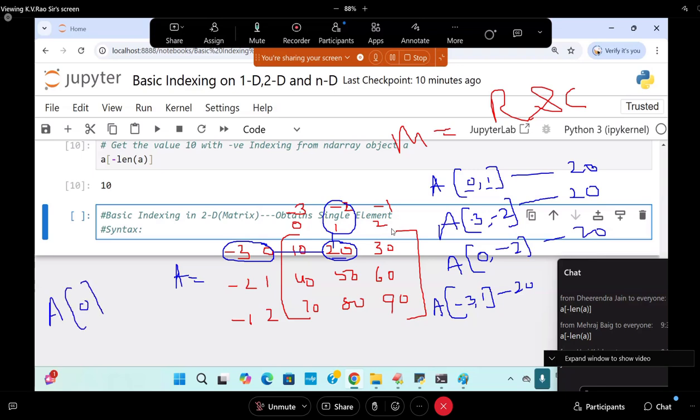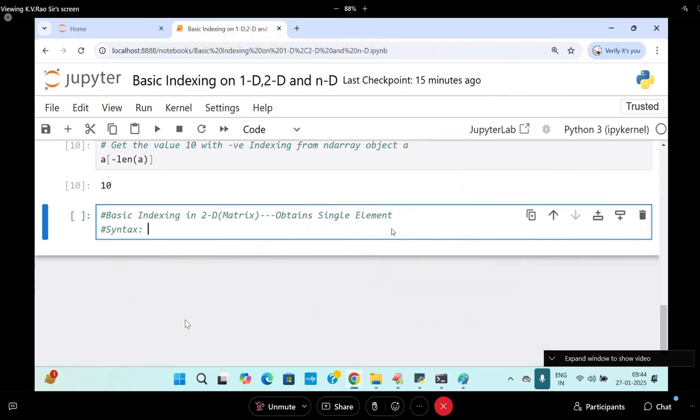Same thing. A of 0 will give you what? Row only will give you. In the row, I will write one more, 1, which will give you what value? Come on. 20. Instead of writing both of them in one place, you can write like this also. A of minus 3, I can write as minus 2, also gives the same thing. Are you able to follow now? So these many ways are there to get it.